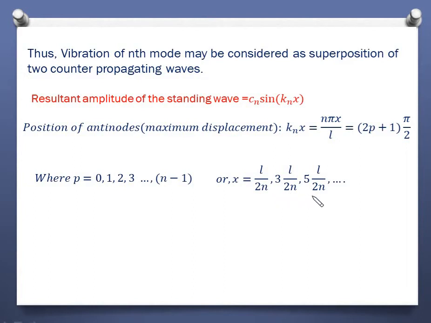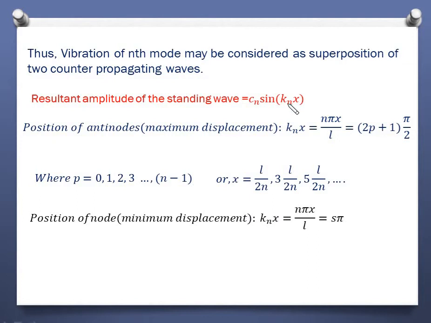And the second thing is the position of nodes, that is zero displacement, and that we can find out by the minima condition of this sine, which will be knx equals to an integer multiple of pi, where s can be 0 to n.